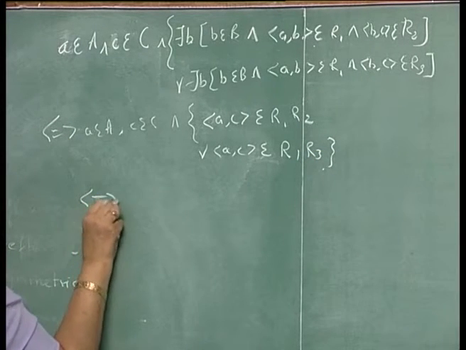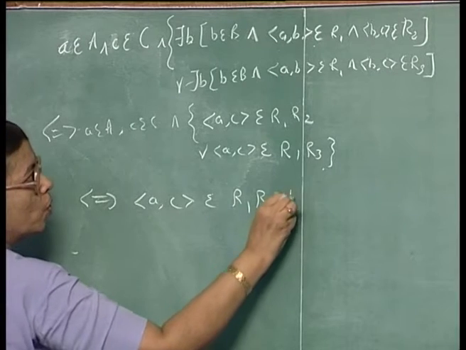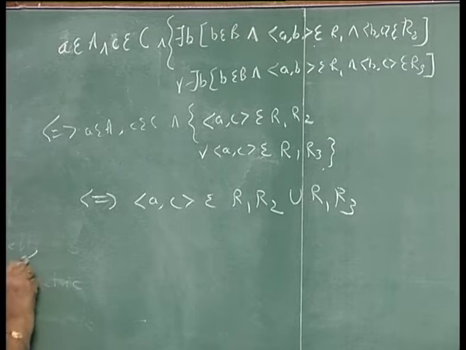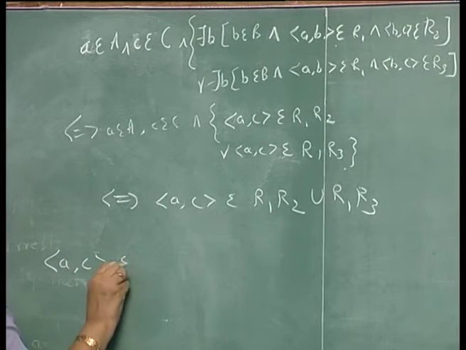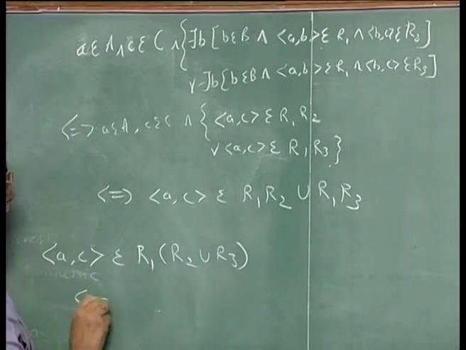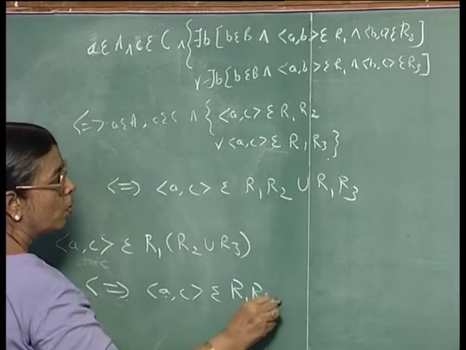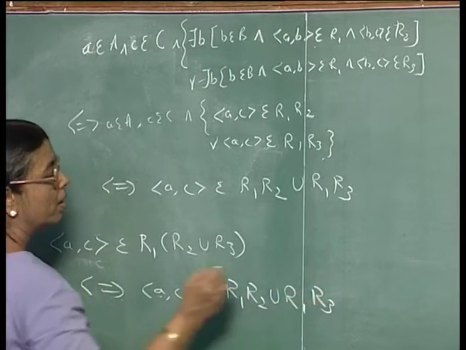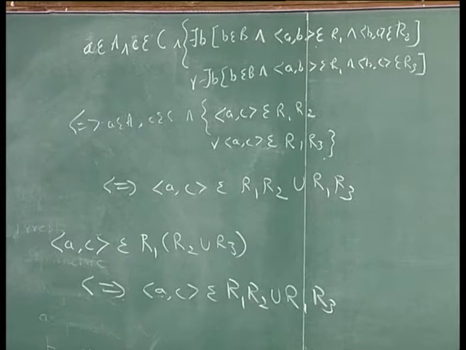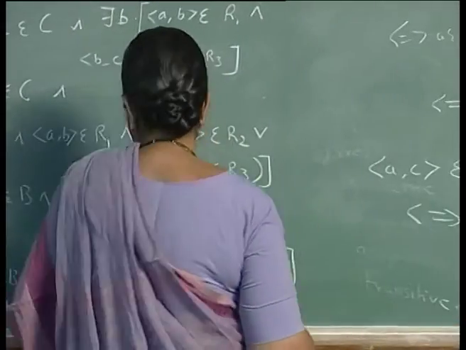That is equivalent to saying AC belongs to R1 R2 union R1 R3. So, AC belongs to R1 into R2 union R3 is equivalent to saying AC belongs to R1 R2 union R1 R3. So, the equivalence can be proved. The other three results can be proved in a similar manner.